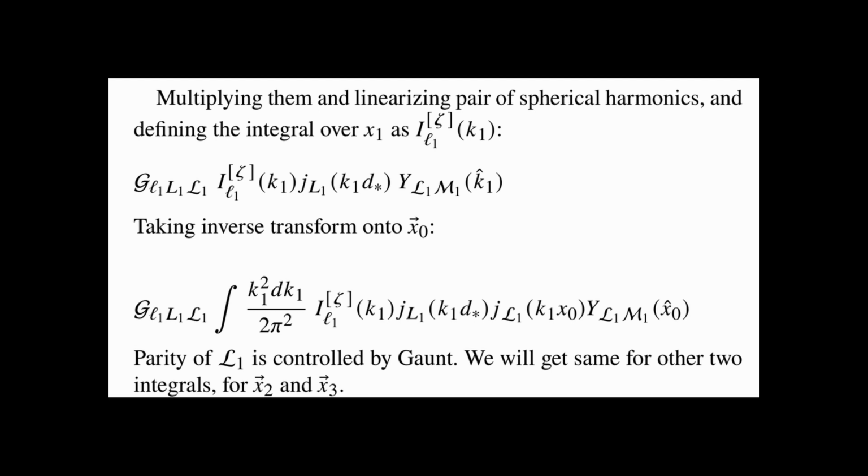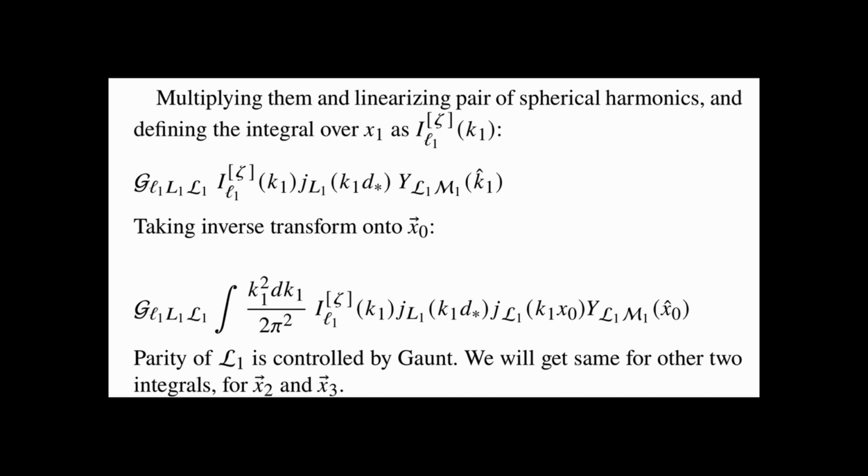We have a Gaunt integral script g coupling the L's of the spherical harmonics, script L1, capital L1, into a spherical harmonic in big script L1, and then we have our I integral, and we have our j L1 of k1 d star. Now, once we've written this product, we can simply take the inverse transform onto x naught, and I've just shown that result below. The spherical harmonics work really nicely for Fourier transforms. They're always 1-to-1. So y big L1, big M1 of k1 hat goes to the same of x naught hat.